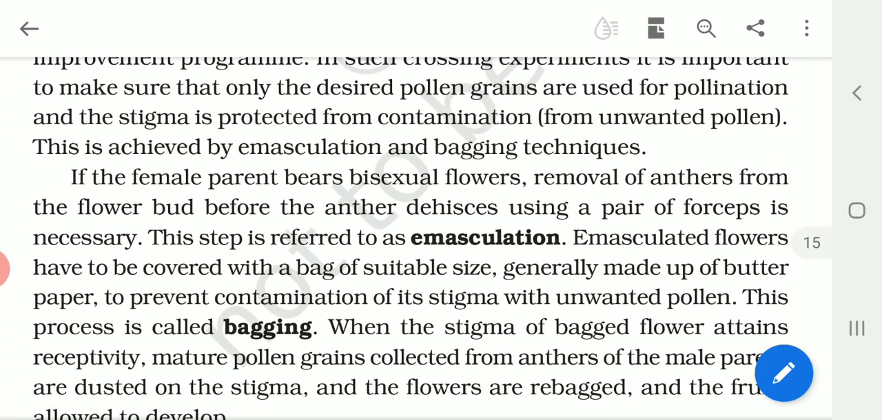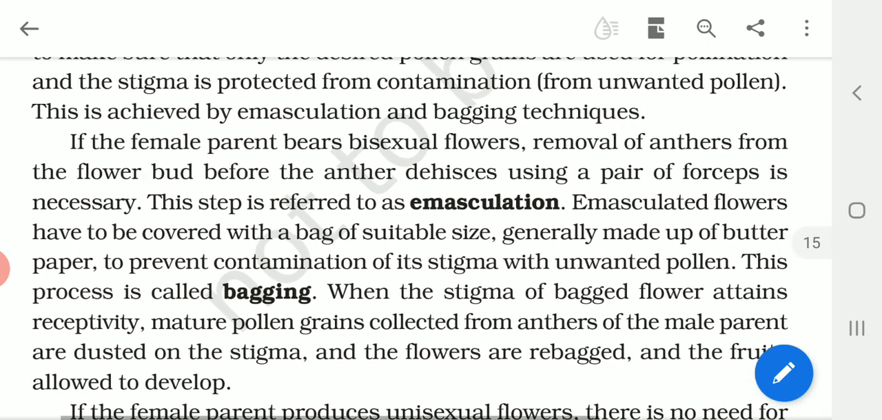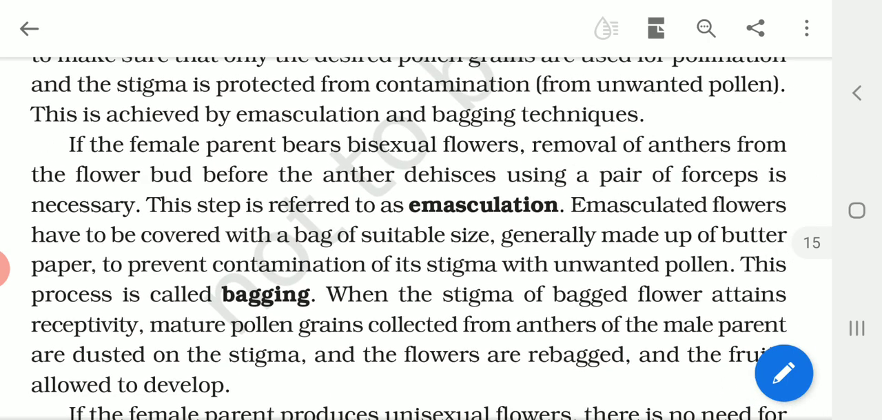If the female parent bears bisexual flowers, where both male and female parts are present, we remove the anthers with the help of forceps. Using a pair of forceps, we remove the anthers before they dehisce, before they mature. This process of removing the anthers before they dehisce is known as emasculation.